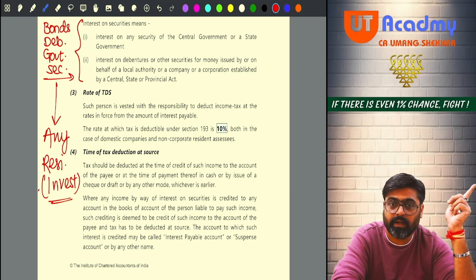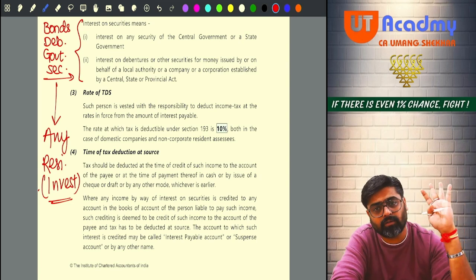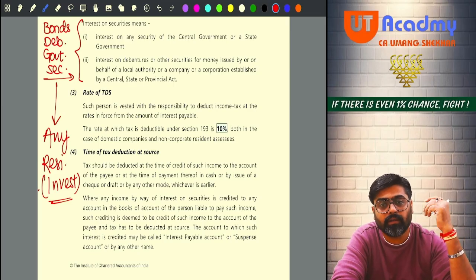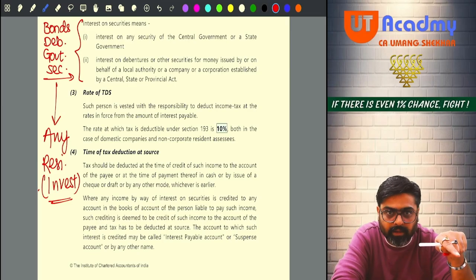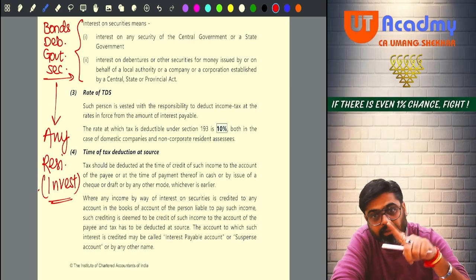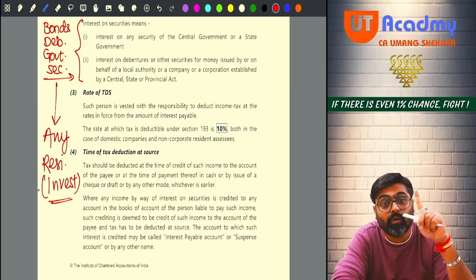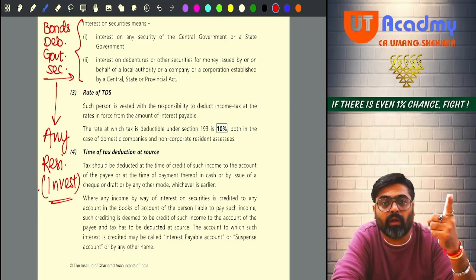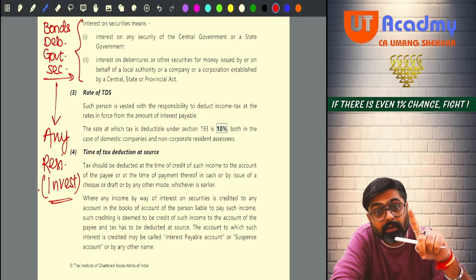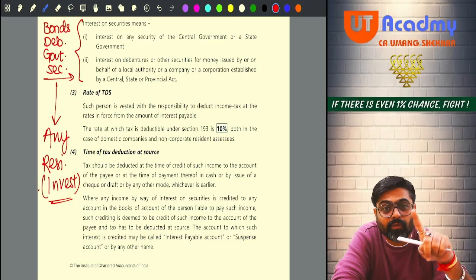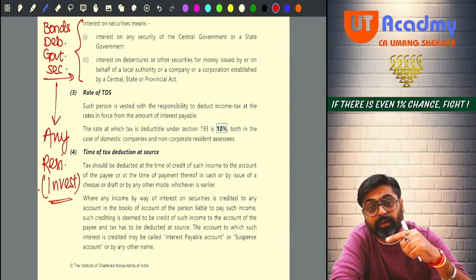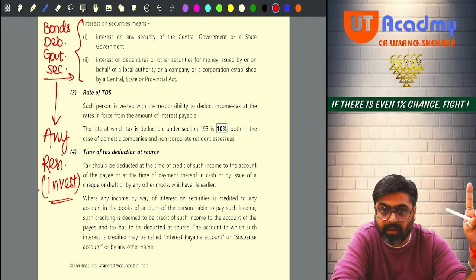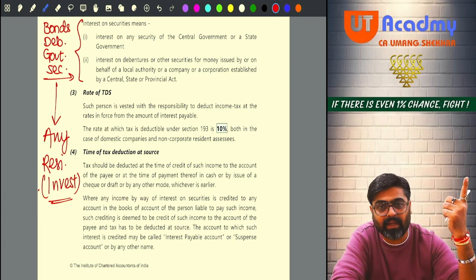Remember, what if that investor is non-resident? Then will there be any TDS? Yes, there will be a TDS, but not as per 193. The TDS provisions are different. Yes. 194, 194K, dividend on shares, dividend on units, paid to resident. 194 and 194K will be applicable. If those dividends are paid to non-resident, then 194K will not be applicable. Other provisions are getting applicable.